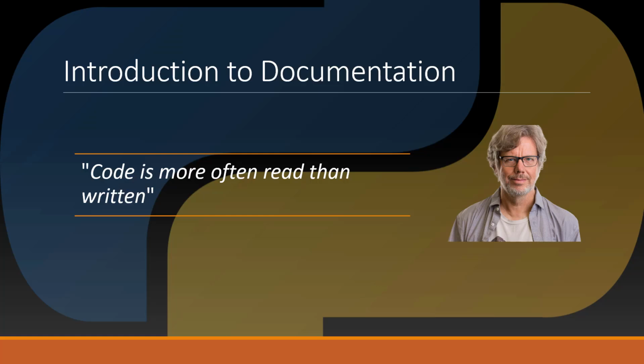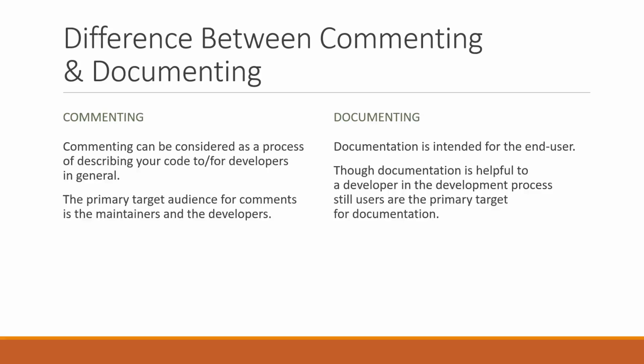Now here comes one more question: what is the difference between commenting and documenting? Let's discuss that also. In Python, commenting can be considered a process of describing your code. Mostly comments are used for other developers. The primary target audience for comments is the maintainers and the developers.